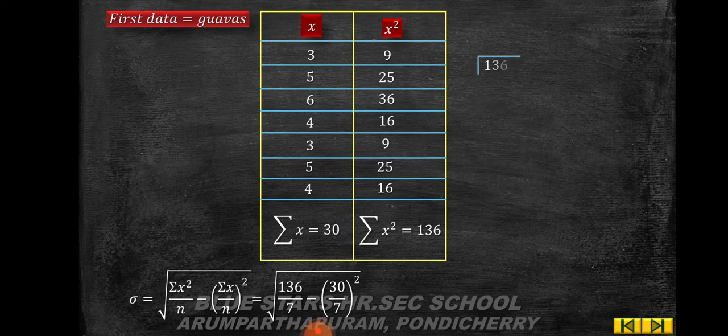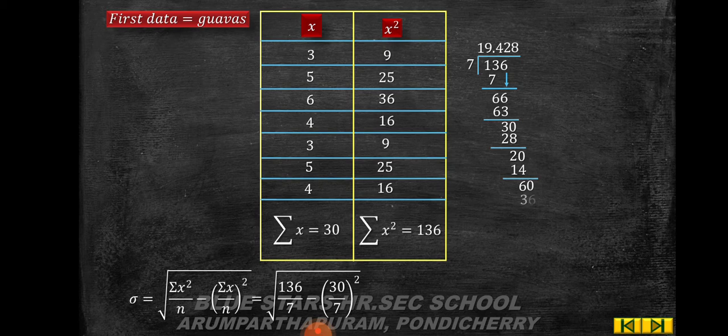So 136 divided by 7, 1 times 7, the remainder is 6. So 66, 9 times 63, you get the remainder 3. Put the decimal, add 1 0. So 4 times 28, the remainder is 2. Again add 1 0, 2 times 14, you get the remainder as 6.